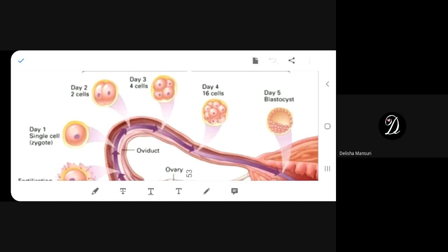Binary fission is a method of asexual reproduction. Is binary fission a method of asexual reproduction? True, yes, very good. A zygote is formed as a result of fertilization. Does a zygote form as a result of fertilization? Yes, true. So you are understanding why I'm repeating it twice?